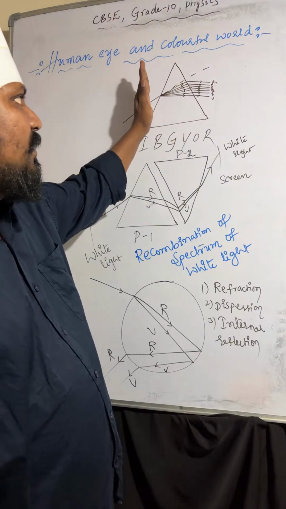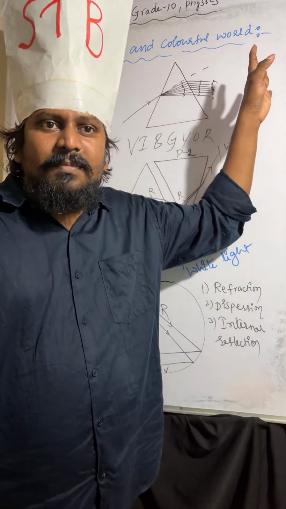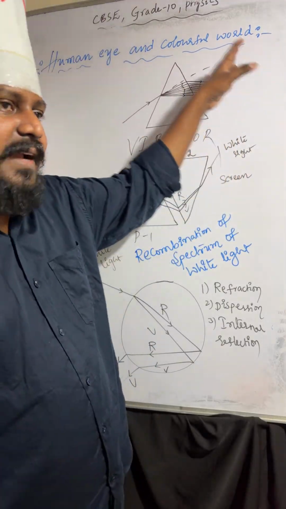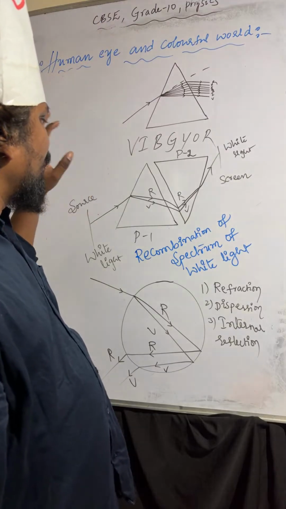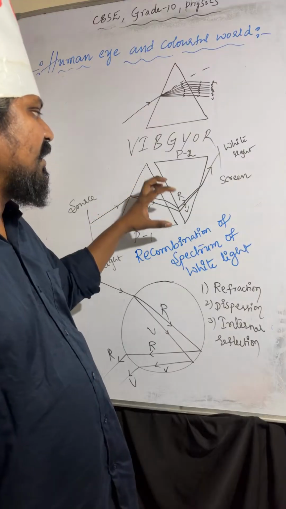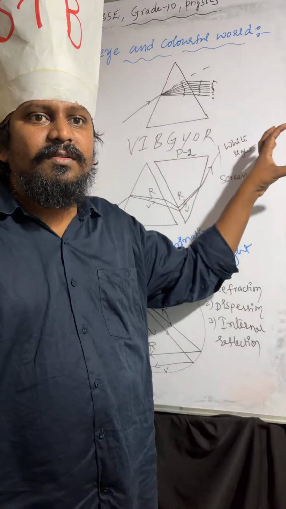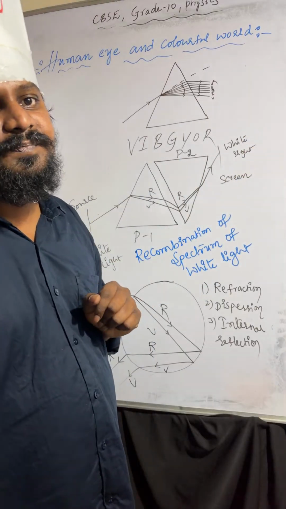The splitting of white light into 7 colors is called dispersion. Those 7 colors form a band on the screen, called a spectrum. In recombination, white light passes through the prism and splits into 7 colors, and those 7 colors fall on another prism and come out as white light.